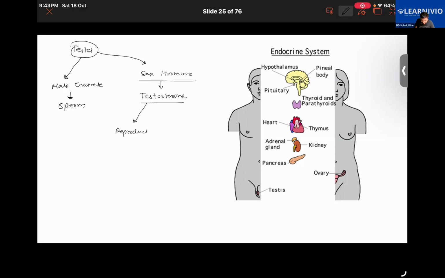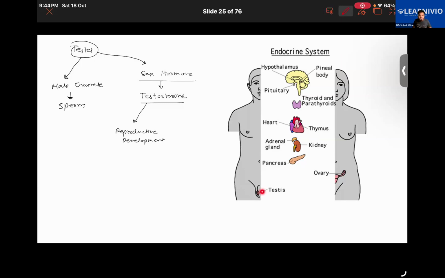So the first function of testosterone is reproductive development. It stimulates the development of the male reproductive organs. It causes the growth of the penis and the testis. It is responsible for deepening of the voice, and growth of facial hair, pubic hair, and body hair.